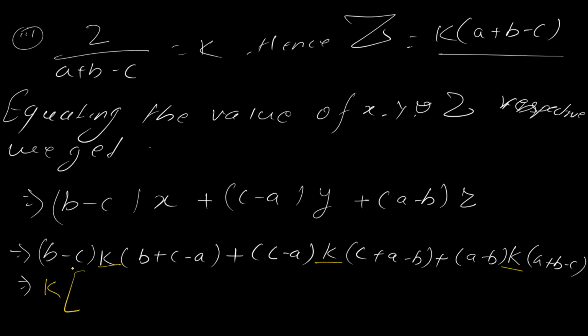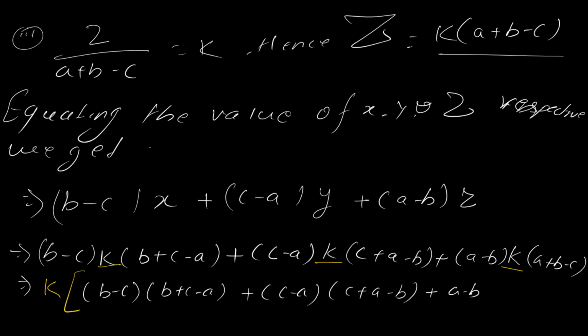Okay, now this will become b minus c, b plus c minus a, plus c minus a, c plus a minus b, plus a minus b, a plus b minus c.